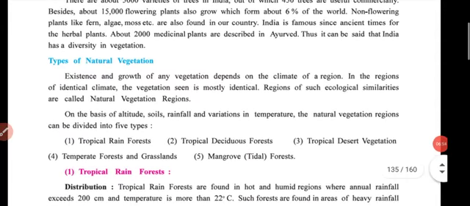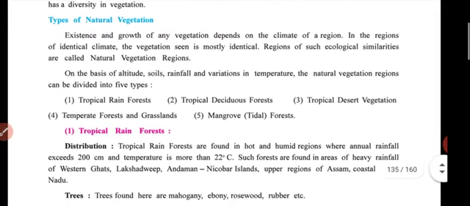Then types of natural vegetation. Here the important points come. Existence and growth of any vegetation depends on the climate of a region. In a region of identical climate, the vegetation seen is mostly identical.